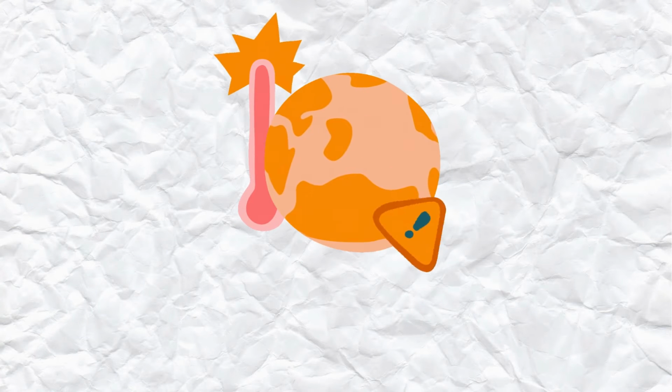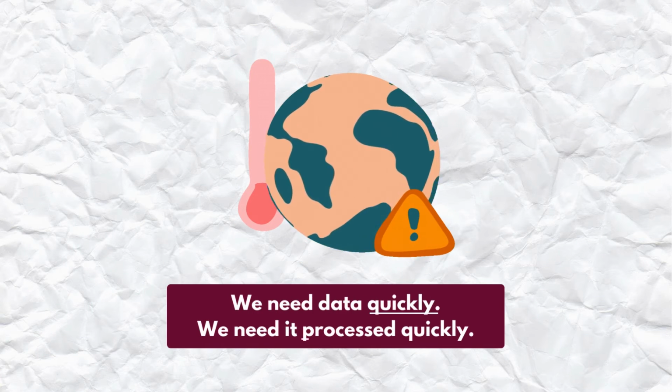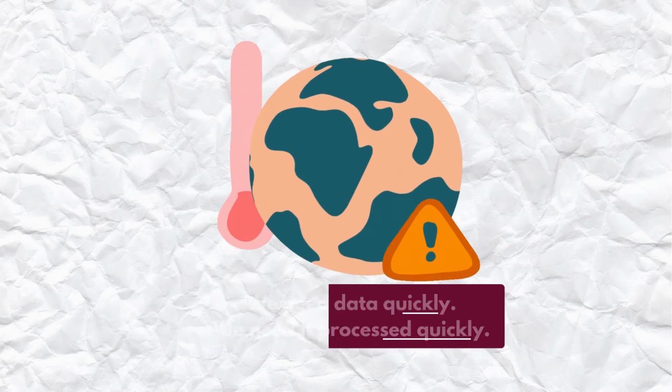Now, what we need right now, especially in the era of climate change or the climate crisis, is we need data quickly and we need it processed quickly. So with drone mapping, we can do this with the aid, of course, of satellite images. Now, the decisions that we will be able to make with these two data sources will be more detailed, more informative, and will be more useful for communicating the science to the people.